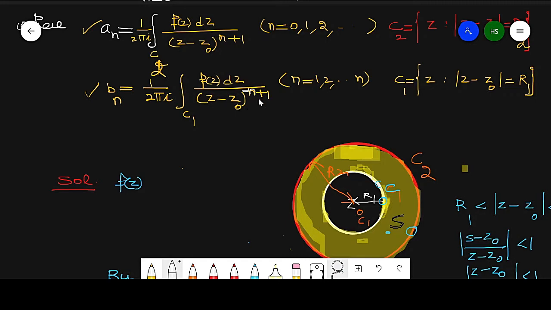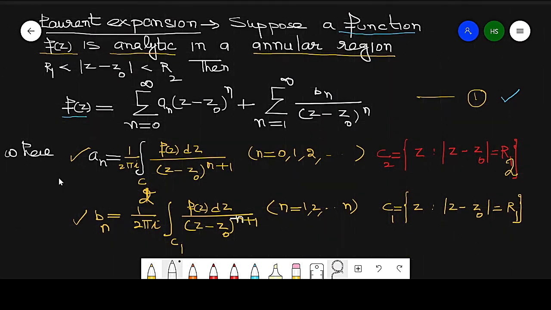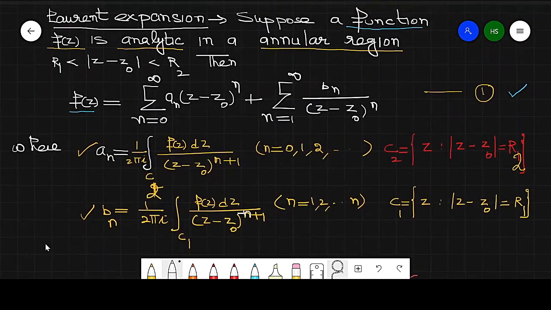So just make a correction in this statement. I repeat, the function can be represented as summation n equal to 0 to infinity plus summation n equal to 1 to infinity, where a_n is of this kind and b_n is of this kind. So in this way we can prove our result.